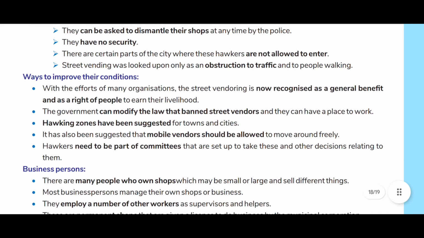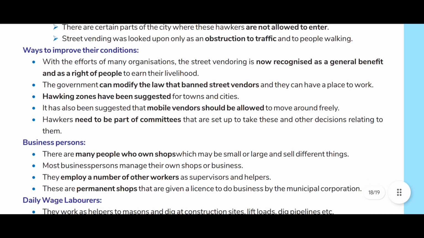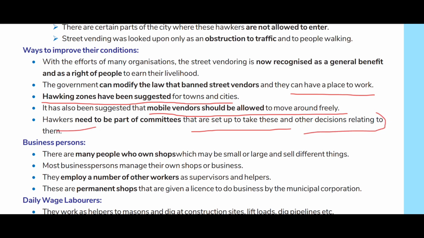Ways to improve their condition. With the efforts of many organizations, street vending is now recognized as a general benefit and as a right of people to earn their livelihood. The government can modify the law that bans street vendors and they can have a place to work. Hawking zones have been suggested for towns and cities. It has also been suggested that mobile vendors should be allowed to move around freely. Hawkers need to be part of committees that are set up to take these and other decisions relating to them.